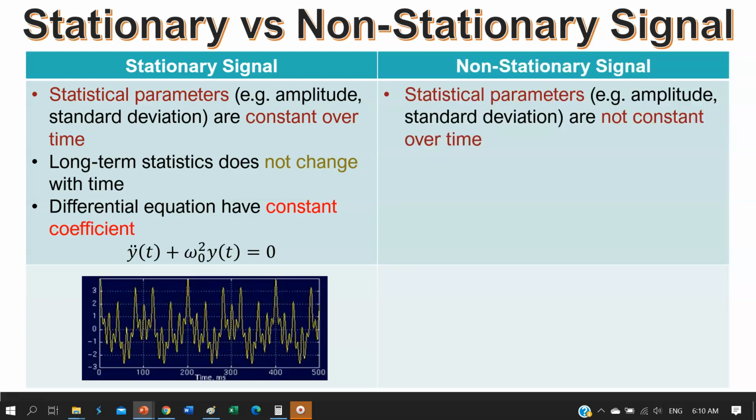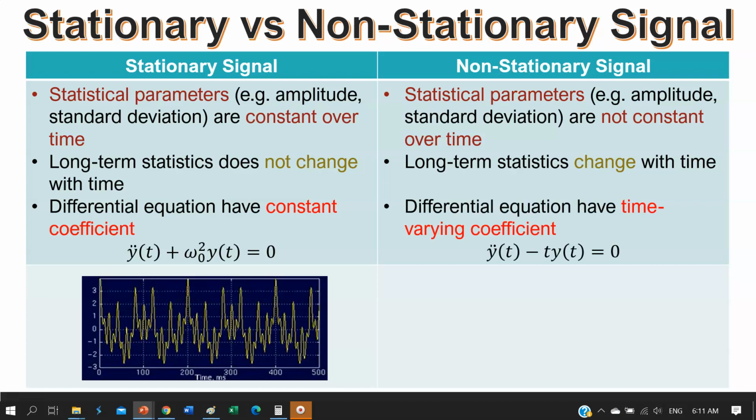For non-stationary signal, it refers to the signal whose statistical parameters are not constant over time, which means the long-term statistics will change with time, and it can be recognized from a differential equation with a time-varying coefficient. For example, if you look at the equation here, this t is a time-varying coefficient.